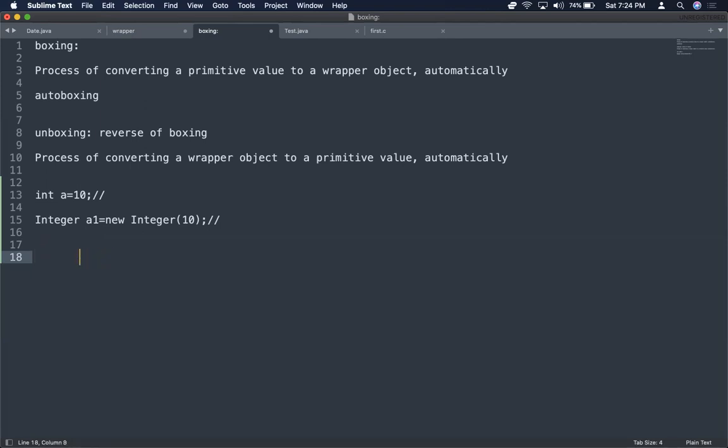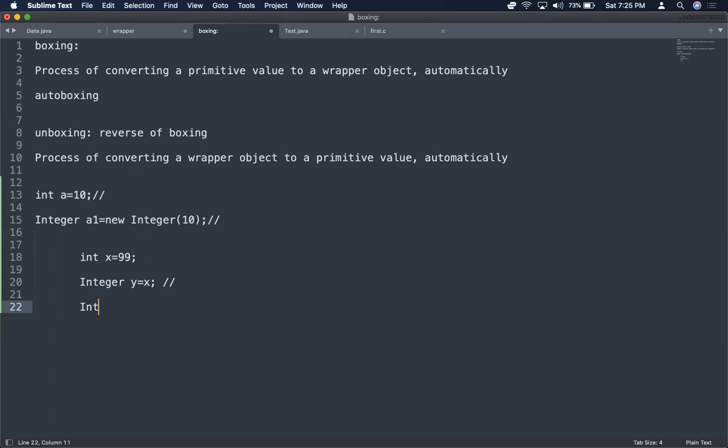As an example, you have int x = 99. Now I can say Integer y = x. What is happening here? The primitive value x is assigned to y. Automatically the primitive value gets converted to an Integer object, that is the wrapper object. This is called boxing, and this happens automatically.